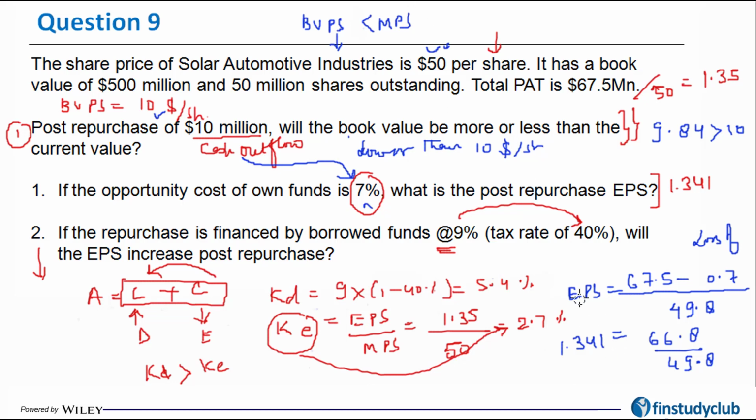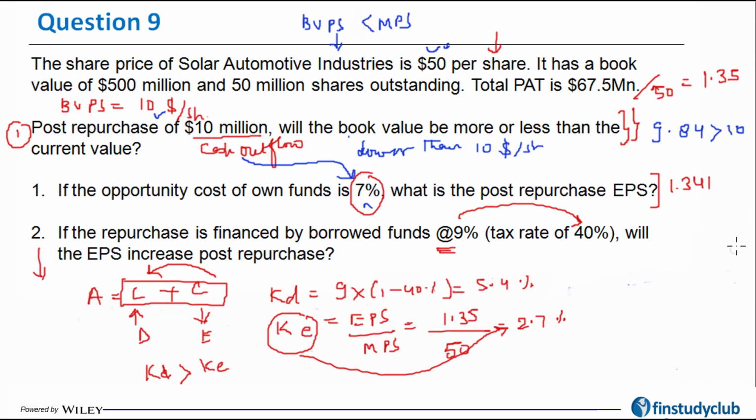Okay, let us also calculate the value of the EPS if it is funded by borrowed capital. Again, the same calculation of EPS the way we did a little while ago: your old PAT minus the effective interest, divided by the number of shares that you have, which is 49.8 million. So how much is the interest that you will have to pay now?